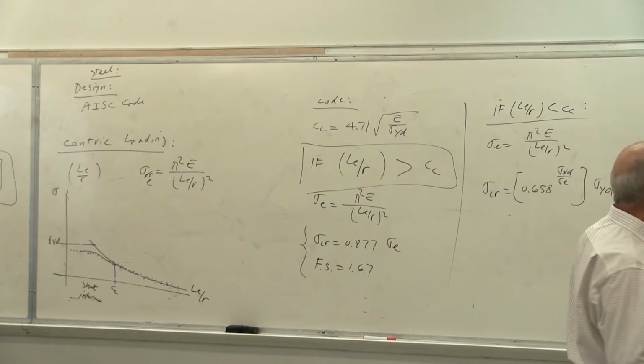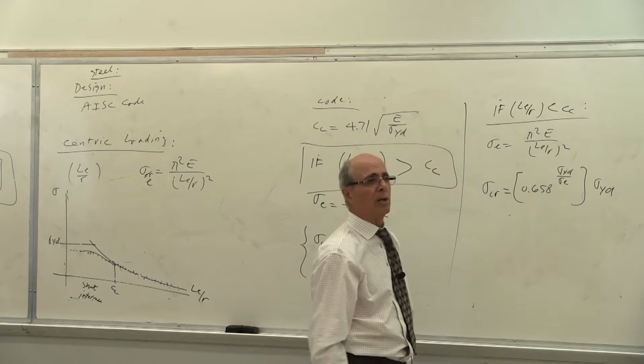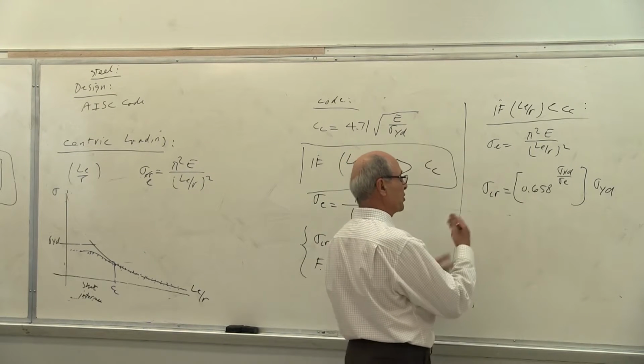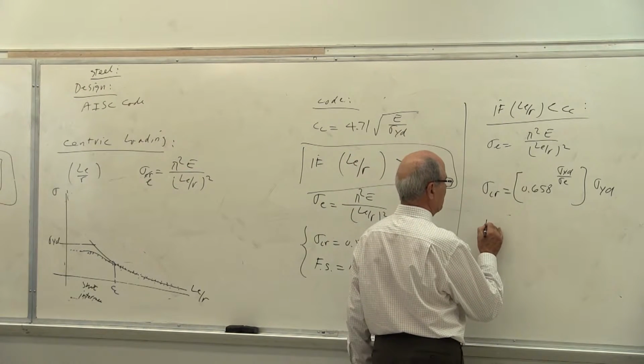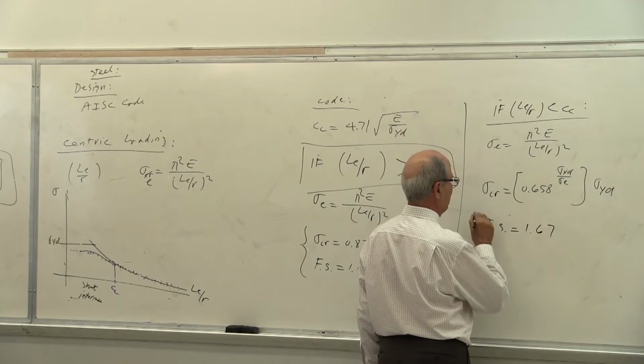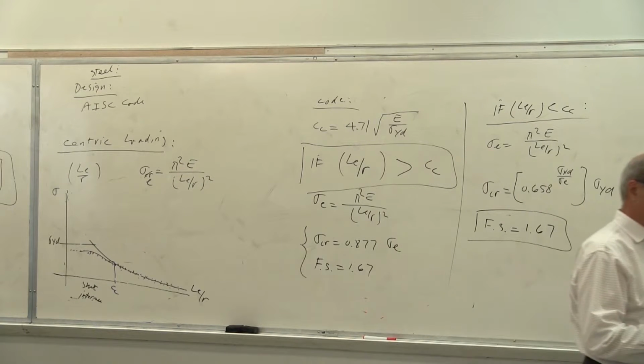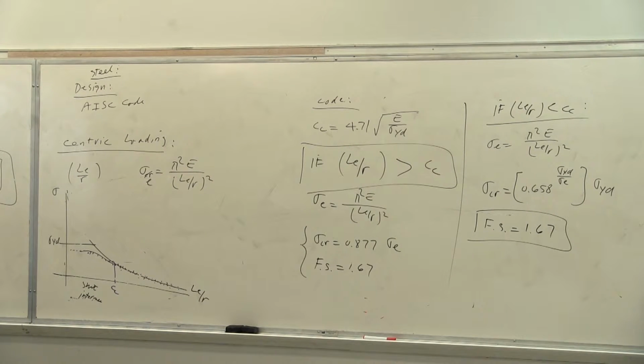So you are using only 66% of sigma yield, not the total of that. Everybody understands that. But it still is there. And then you use a factor of safety. This is the standard, 1.67. What they are trying to do is make this very close to the crushing factor of safety, which is 1.67. So they are using the same factor of safety for everything, by modifying the original sigma, not the factor of safety.